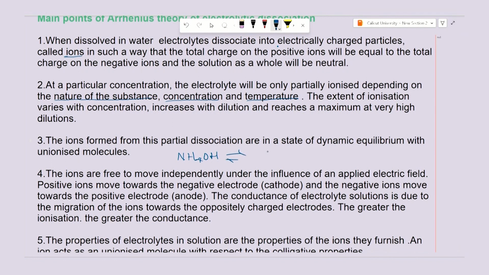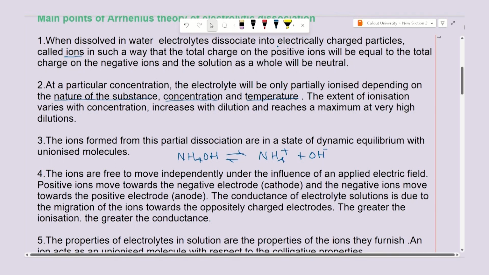And ammonium hydroxide ionizes to give ammonium ions plus OH minus ions. And these two ions, that is the ammonium ions as well as the hydroxyl ions, they are in dynamic equilibrium with ammonium hydroxide, which is in the undissociated form. That is what the third point says.